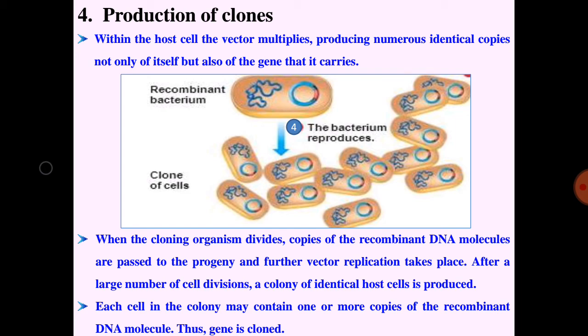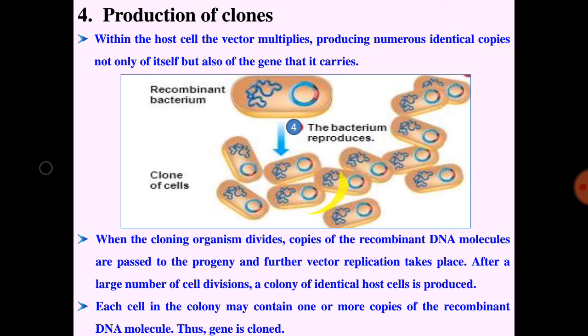When the cloning organism divides, copies of recombinant DNA molecules are passed to the progeny and further vector replication takes place. After a large number of cell divisions, a colony of identical host cells is produced, possessing equivalent genetic and therefore physiological traits. Such a colony is referred to as a clone, as it has originated from a single cell and contains all identical cells.